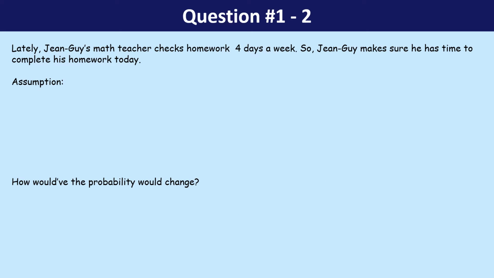Question number 2, I'm going to highlight several parts first. Lately, John Guy's math teacher checks homework 4 days a week. So John Guy makes sure he has time to complete his homework today. So the assumption that he made is technically the number of events of interest.